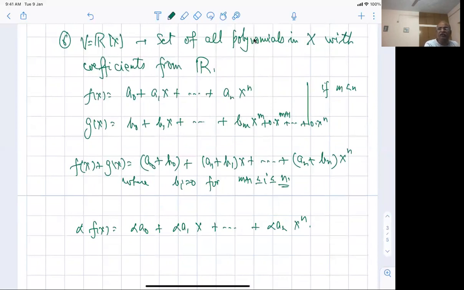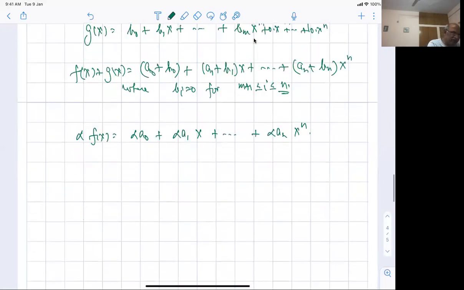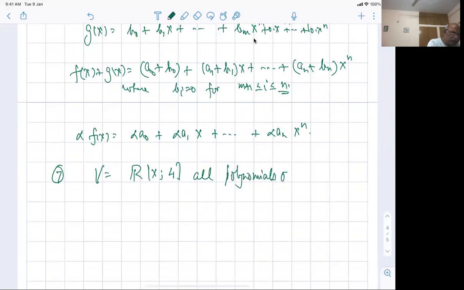I can restrict our attention slightly more and say that we want to look at only polynomials of degree less than or equal to 4, or less than or equal to 5, or less than or equal to n in general. So I can talk of V, the set of all polynomials in X where the degree stops at, say, 4. Suppose I'm looking at all polynomials of degree less than or equal to 4.